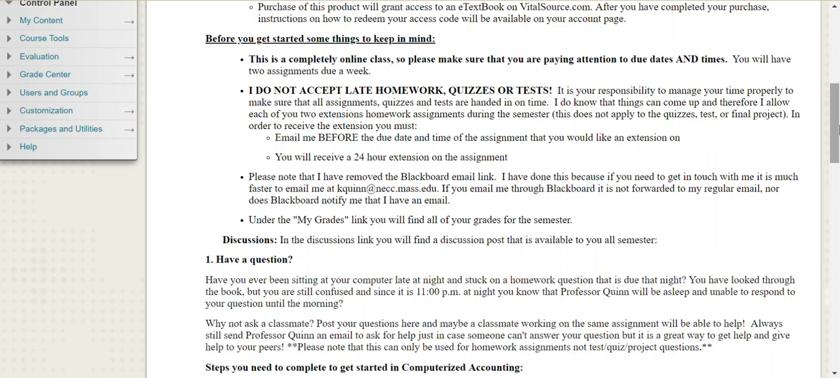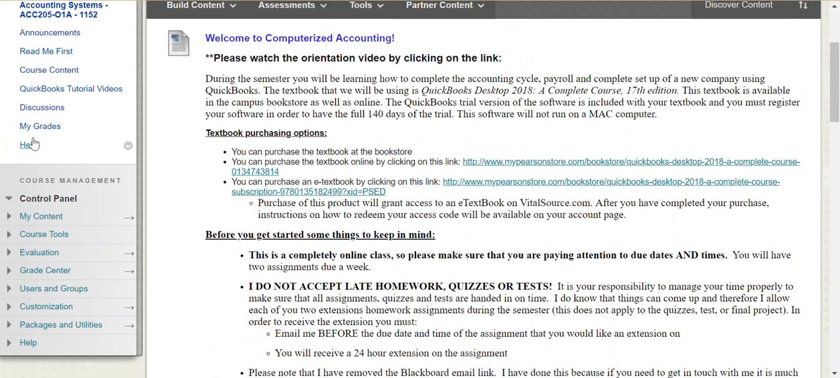I have removed the Blackboard email link from here because that just kind of lives in Blackboard only. It doesn't go into my normal inbox. And I like to get back to my students as quickly as possible. So please make sure you're emailing me at that email address that's provided here, as well as at the top of the syllabus.